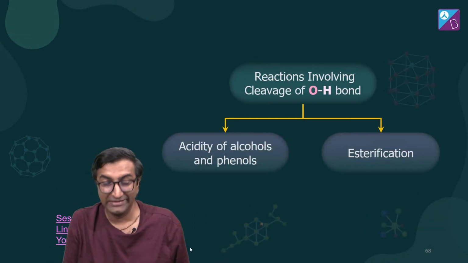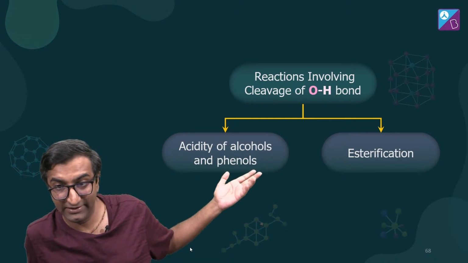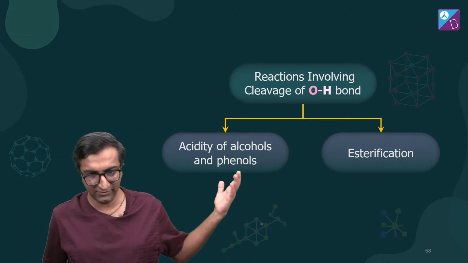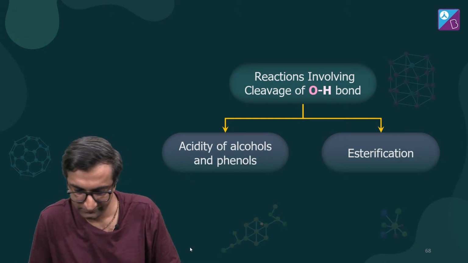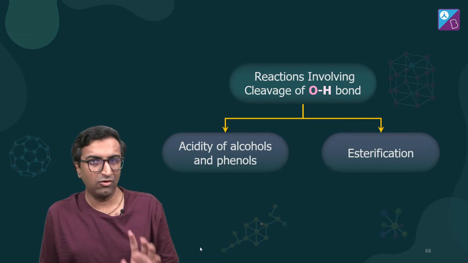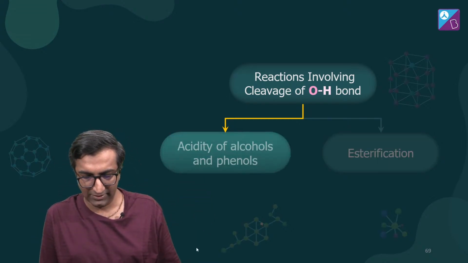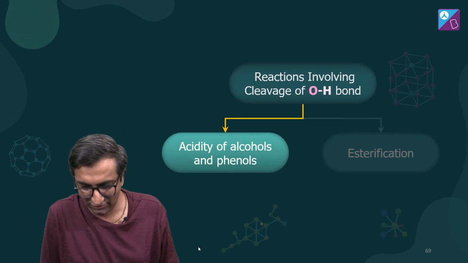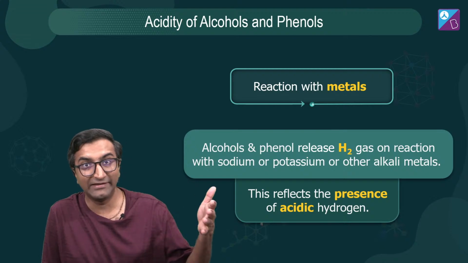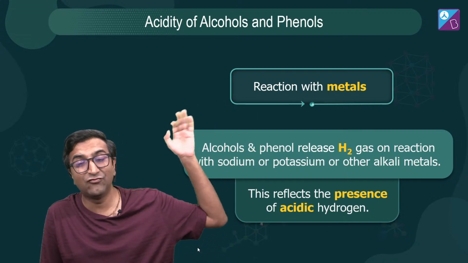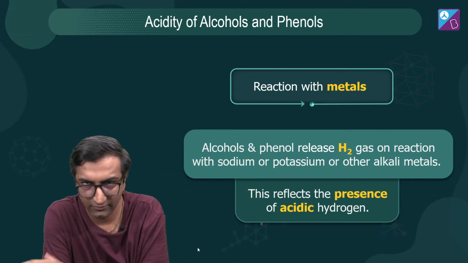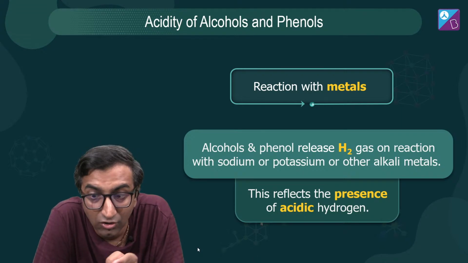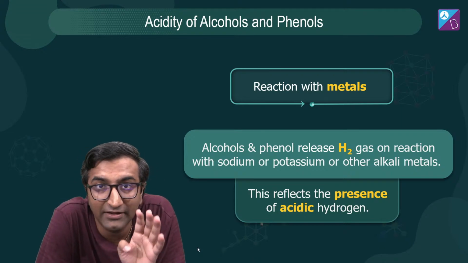Okay, ठीक है, and this is why we're going to talk about acidity of alcohol and phenols, and the second part is esterification. Acid की तरह behave करेगा तो acidity की बात करते हैं, ठीक है. And maybe you already know this, but we'll go over it a little bit more. Alcohols are not acidic. Like, what are you talking about, right? Alcohols are very, very mildly acidic. इसीलिए उसका conjugate base RO minus is very, very basic. ठीक है ना? देखो, अगर कोई चीज weakly acidic है, उसका conjugate base बहुत ज्यादा strongly basic होगा.